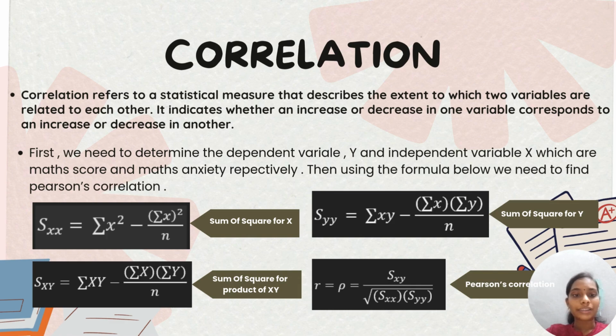Next we need to find the sum of square for the product of xy, which represents Sxy. Lastly, we use these three equations, Sxx, Syy, and Sxy, to find the Pearson correlation R.